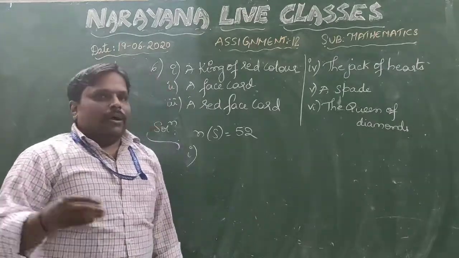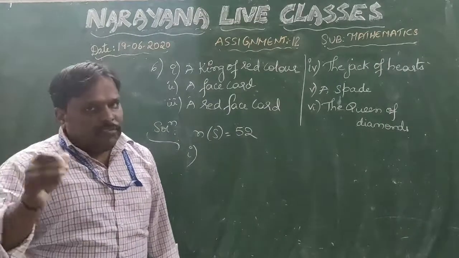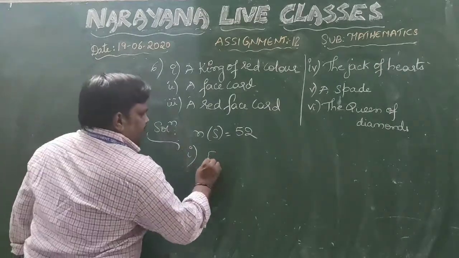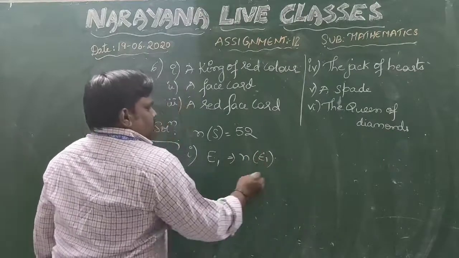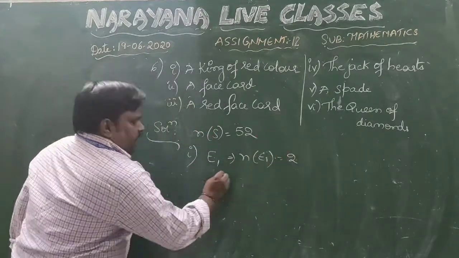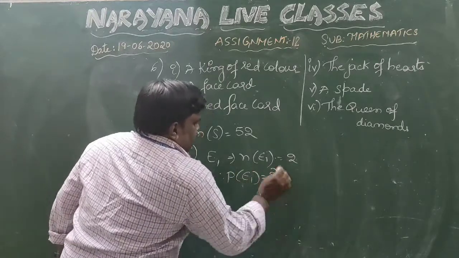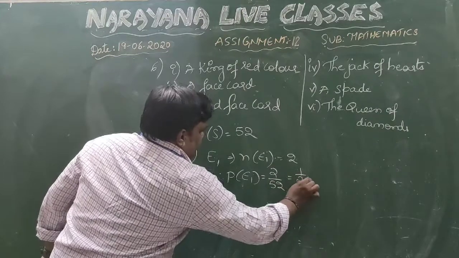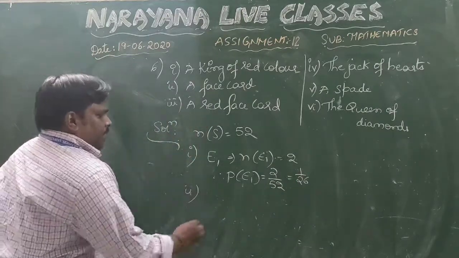Red color cards, we have diamonds as well as hearts. In diamonds we have a king and in hearts also we have a king. So if you take this as event E1, the total number of favorable outcomes will be 2. It may be from diamond, it may be from the heart. Therefore, P of E1 is equal to 2 by 52, which is 1 by 26.